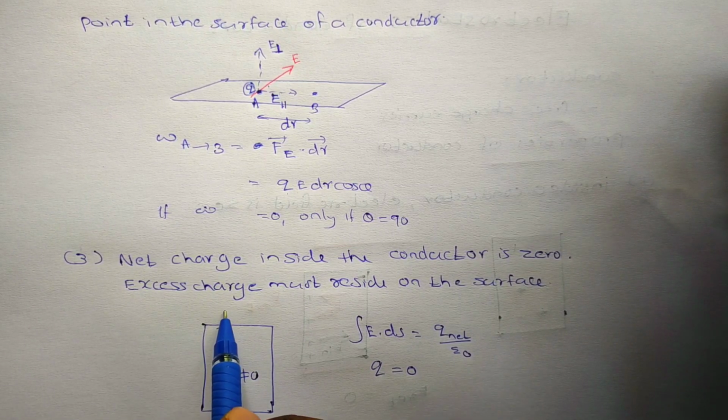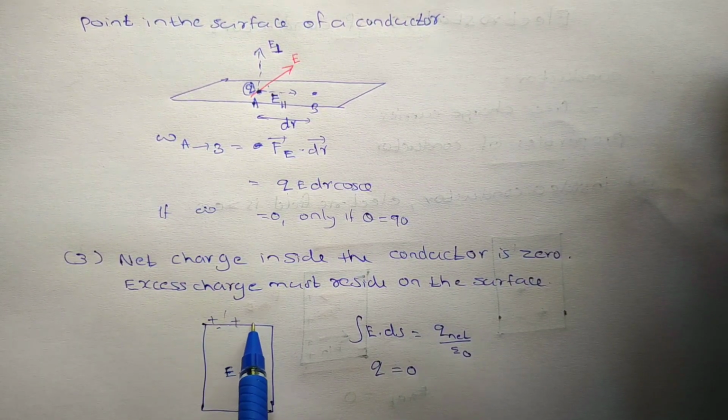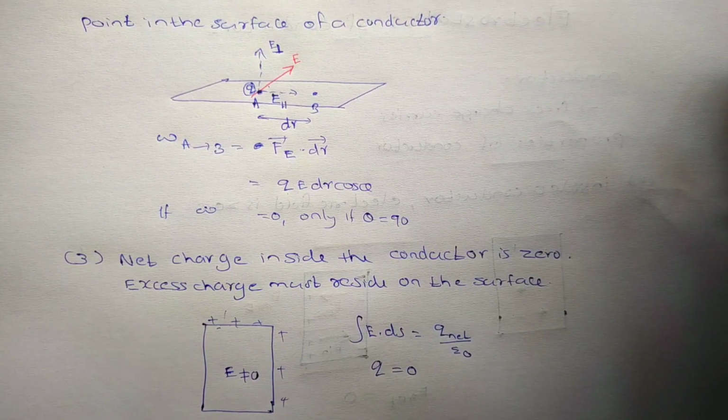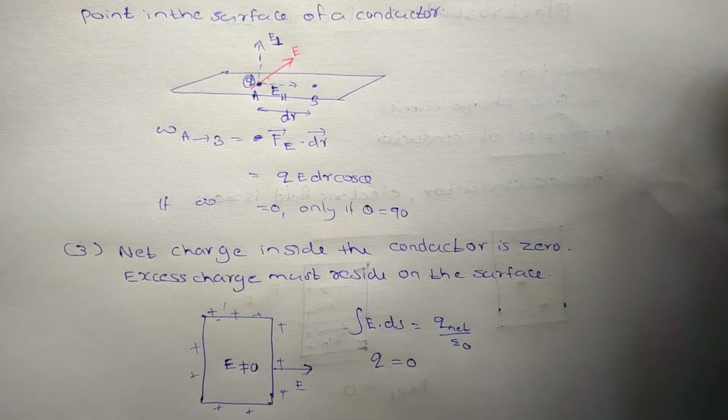The electric field outside is not 0, it is perpendicular. So any excess charges present will reside on the surface. If positive charges are present, they reside on the surface and the electric field is perpendicular to it, like this. This is the third property.